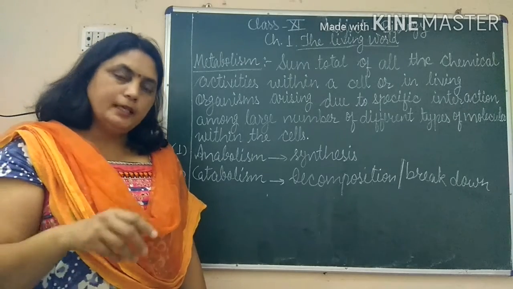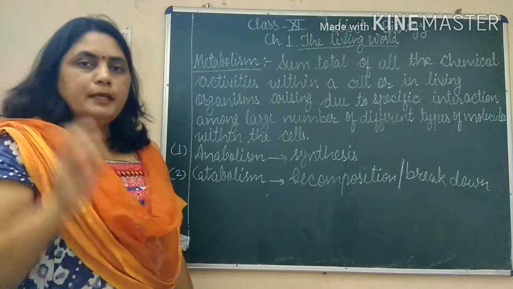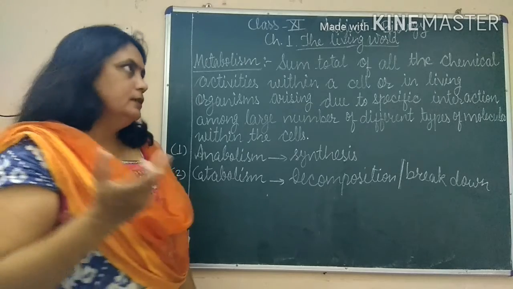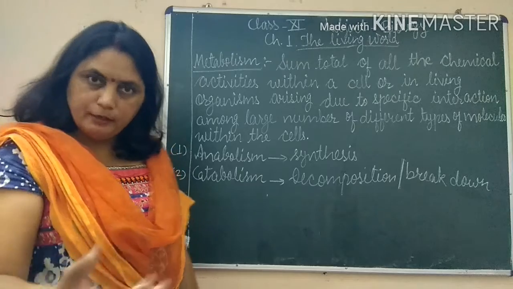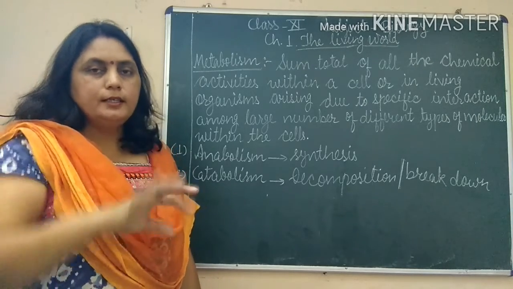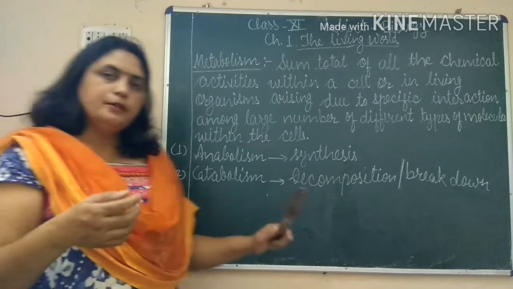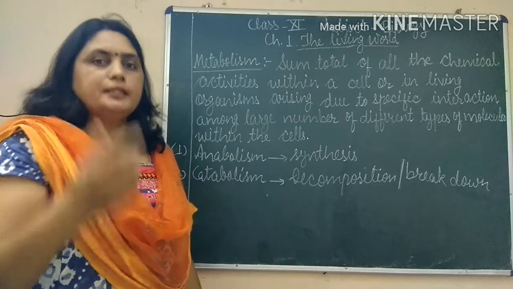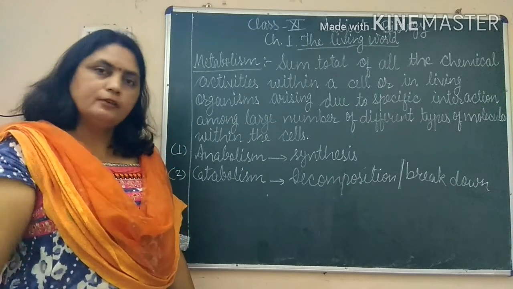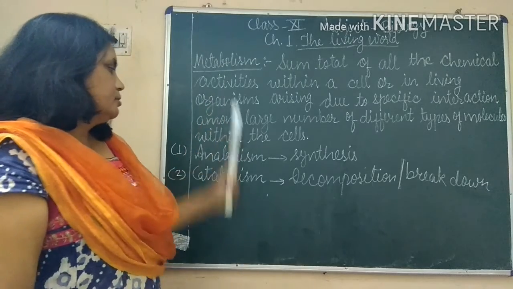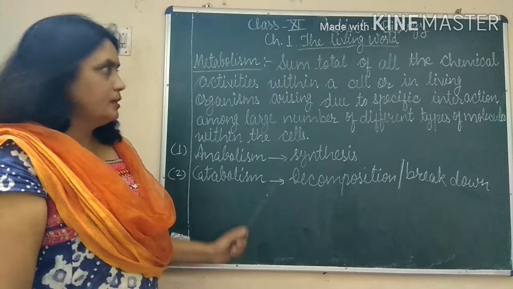For example, during digestion, sugars break down finally into the simplest sugar, glucose, and fat breaks down into fatty acid and glycerol. Proteins break down into amino acids. So here we can say catabolic reactions are just opposite to anabolic reactions. One more example, in respiration, the glucose breaks down in presence of oxygen into carbon dioxide and water. So this is all about the definition of metabolism, anabolism and catabolism.